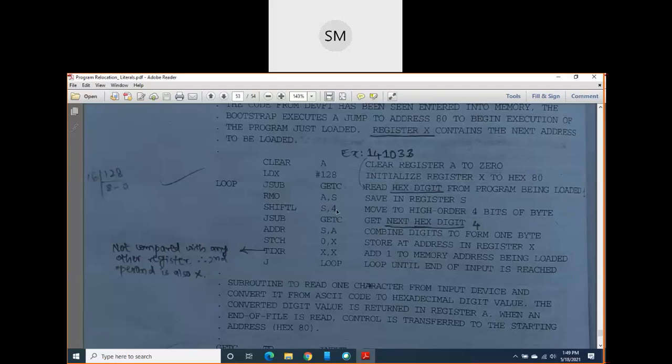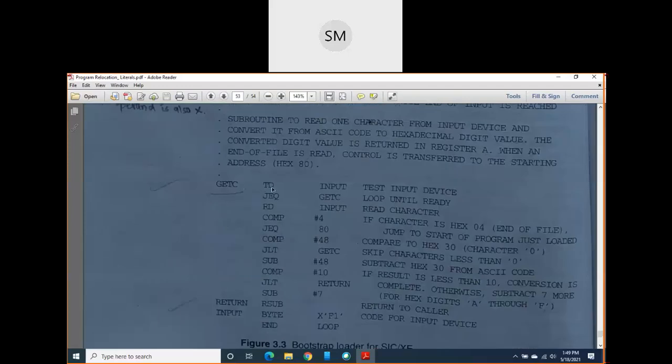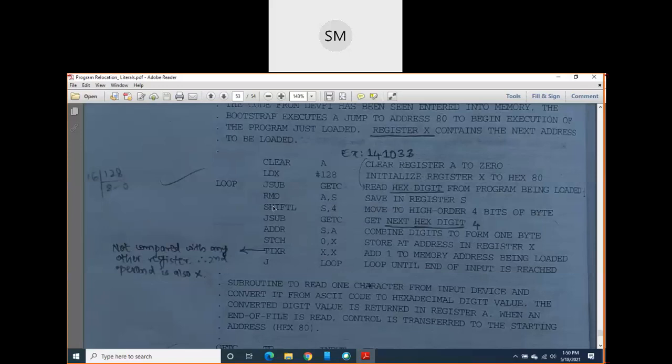How many bits? 4 bits. Leftmost 4 bits you have to move. Next, once again JSUB GETC. It means to read the next hexadecimal digit. Once again you go to GETC and you perform all these things. Again come back to this.